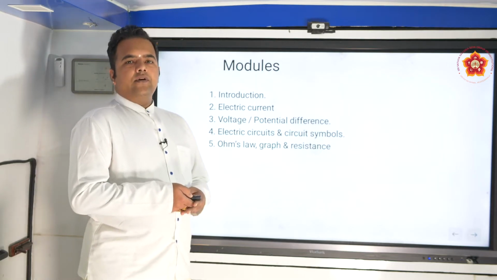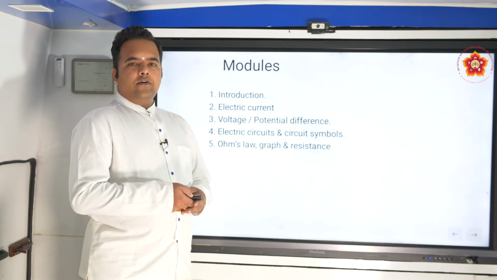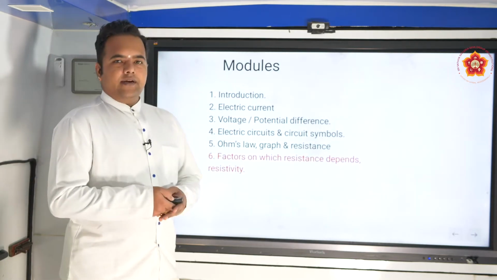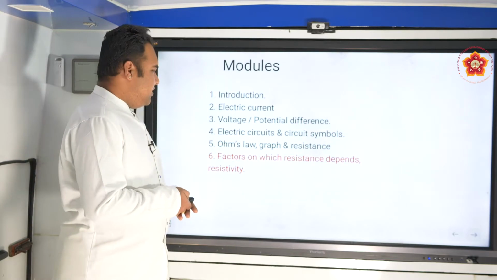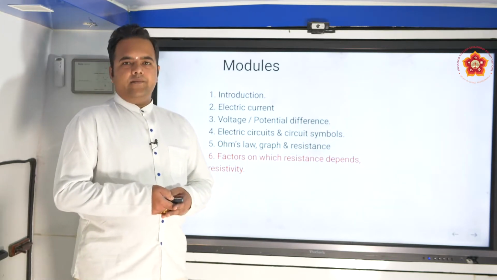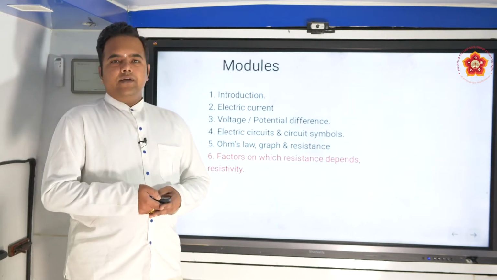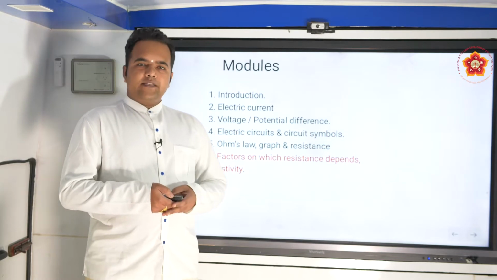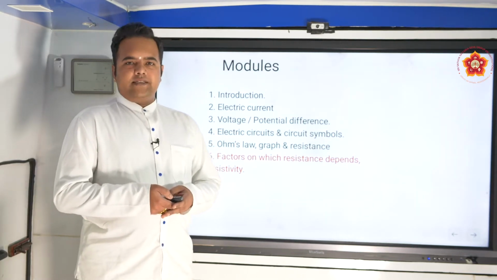So before we go on to discussion of the next module, that is the factors on which the resistance depends and the concept of resistivity, it would be useful and helpful for us if we are able to spend some more time on the basics.